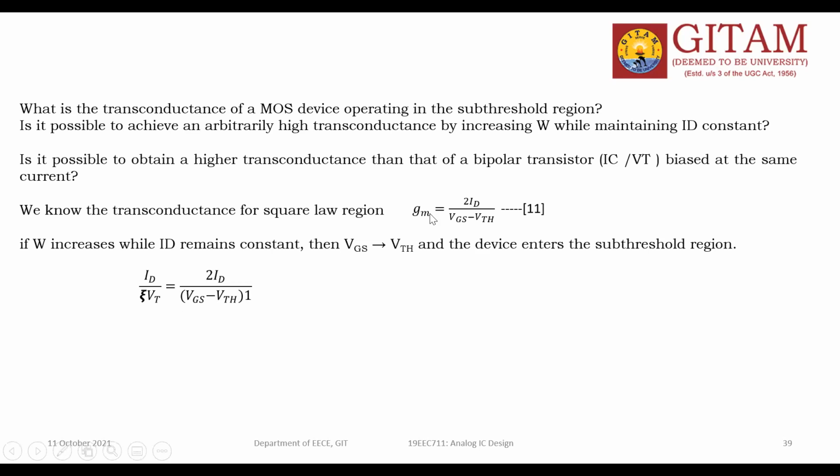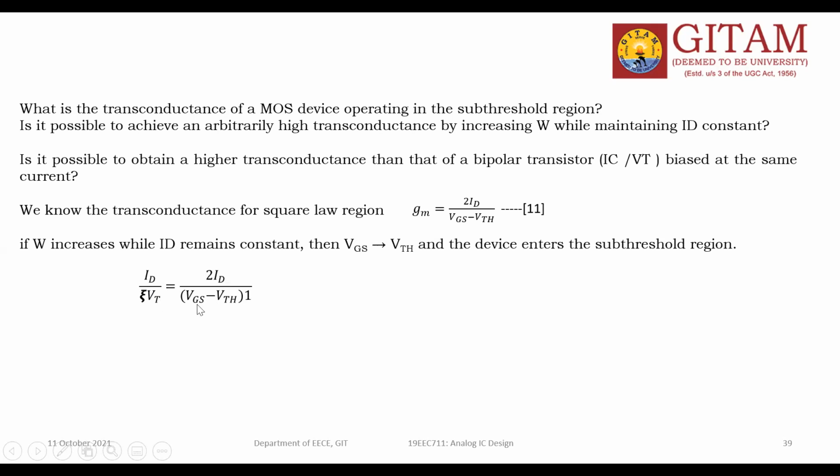GM is nothing but change in ID by change in VG. So GM is equal to delta ID by delta VG, which is equal to 2ID by VGS minus VTH1.